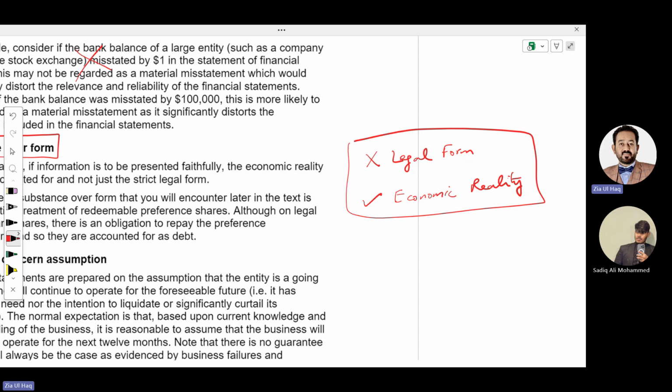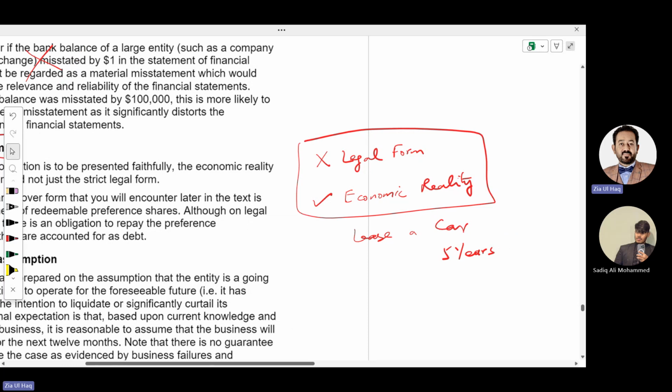Suppose a company has leased a car for 5 years. This means you need to pay the money for the car over 5 years. For the next 5 years, this car is under the ownership of the bank. This is the legal form.